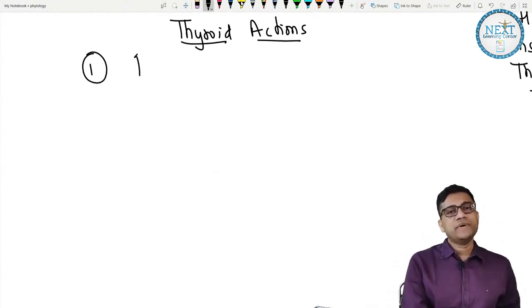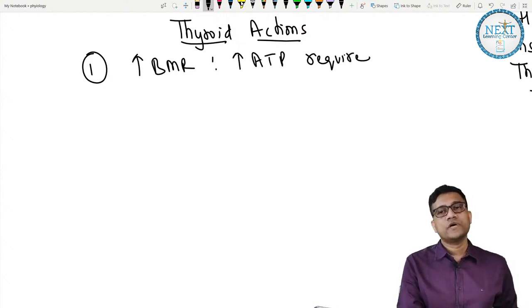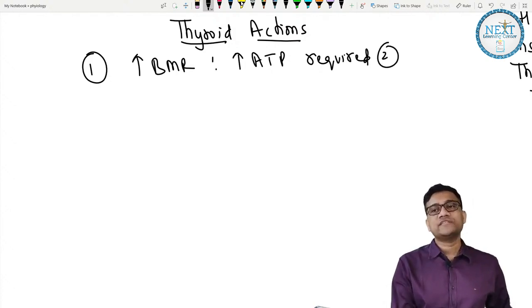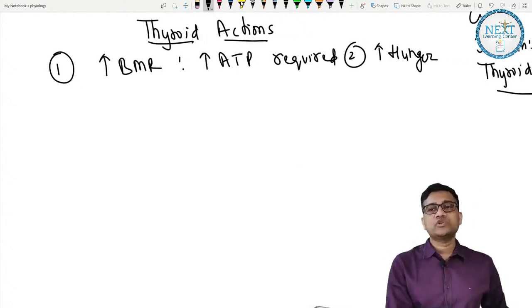It increases the BMR. Increased BMR means there is an increase in ATP required, and that's why what does the person do? He will eat more. So that's why there is increased hunger, because you want more food.